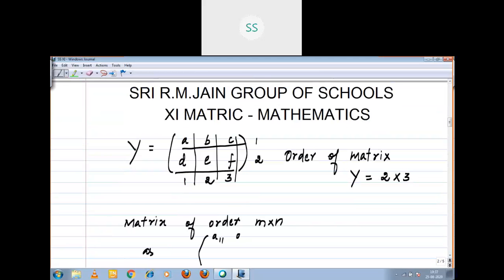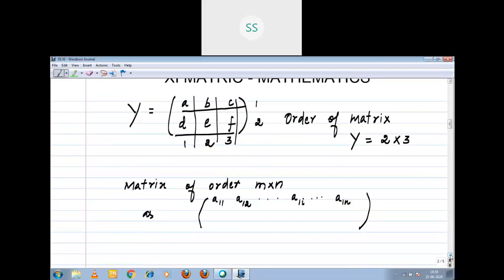This is first row, first element; first row, second element; first row, third element. Like that it goes on, finally A1n. The same way you write it column-wise also.